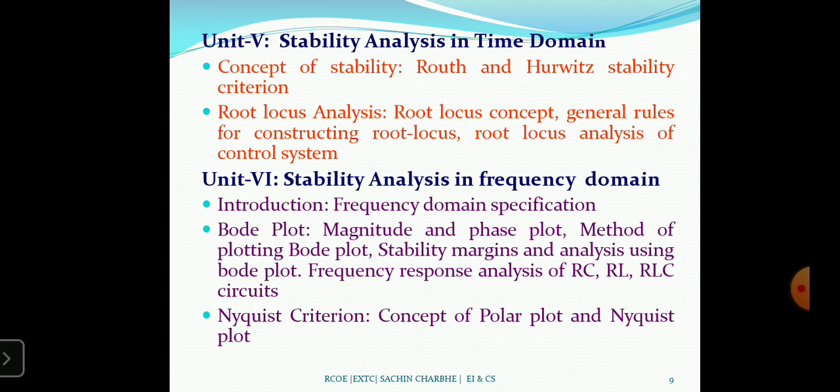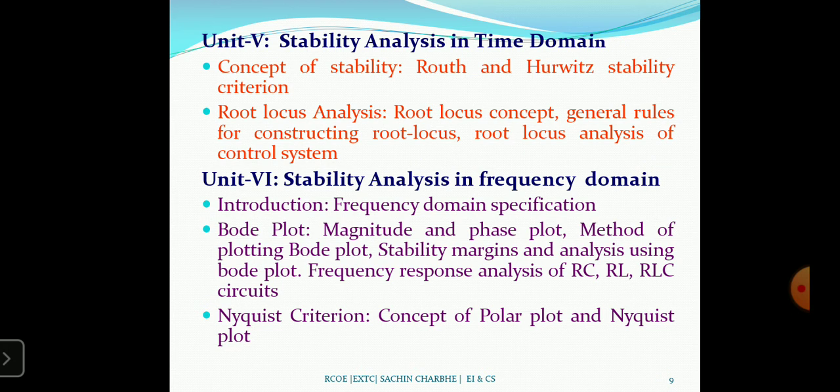So concept of stability. The stability concept, we can calculate the stability by using Routh and Hurwitz stability criteria. Previously there was the Hurwitz stability criteria, but it could not fulfill the condition of the stability. So Routh modified that, and it becomes the Routh and Hurwitz stability criteria. In this, we have to calculate the transfer function. Using the transfer function, you can calculate the characteristic equation.